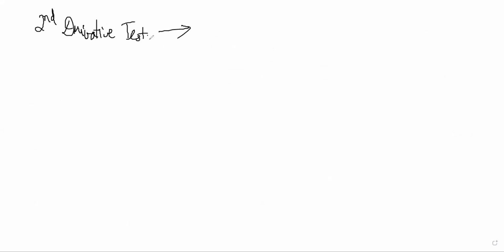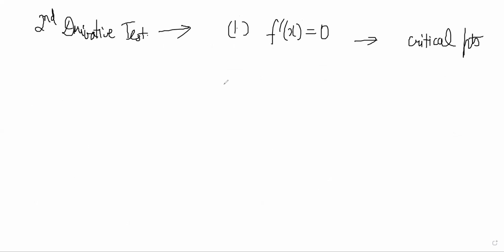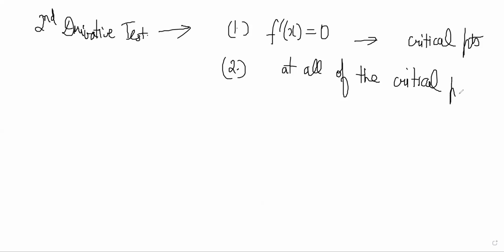The second derivative test says that first find out where f dash x is 0. Basically find the critical points. Now, secondly, at all of those critical points, what do we have to do?